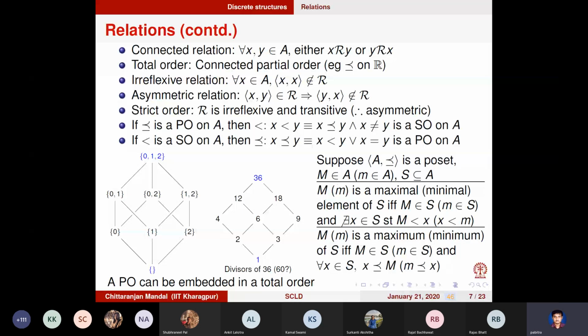Can anybody tell what are the maximum elements? Am I audible? Sir, there is no maximum element for this subset. Exactly. Why?